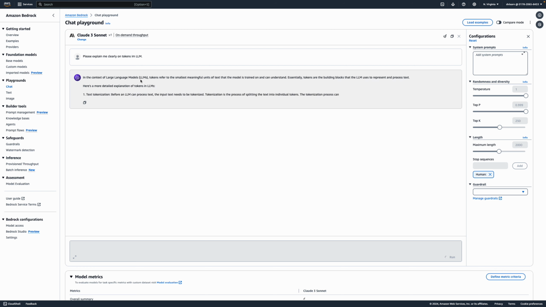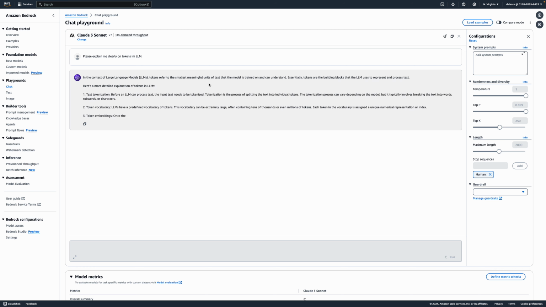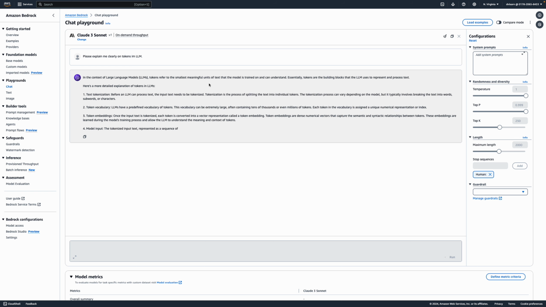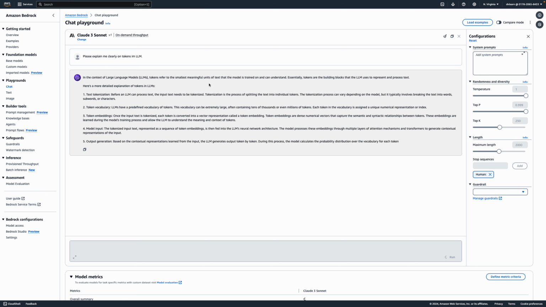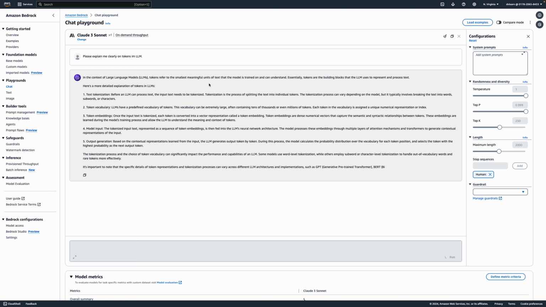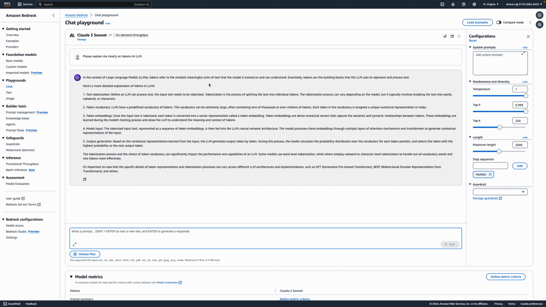In the context of large language models, it says a token is the smallest meaningful unit of text that the model is trained on and can understand. So the model is already trained on some tokens. Whenever you give a prompt, that prompt is tokenized, which means your prompt is going to be divided into various small parts.